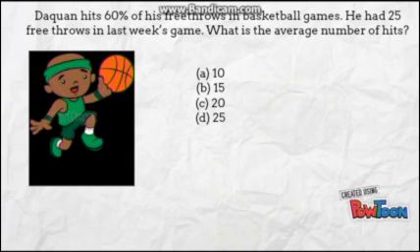So all we have to do for this example is find the expected value. The expected value is equal to n, the number of trials, times the probability. So in this question, 25 times 0.60, which would be 15. So Daquan made 15 of his free throw shots.